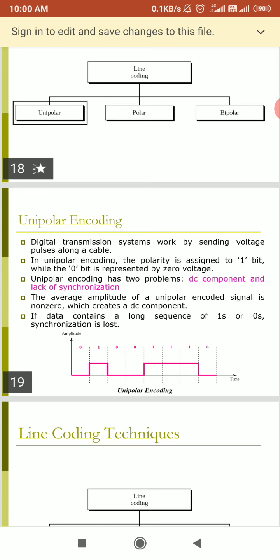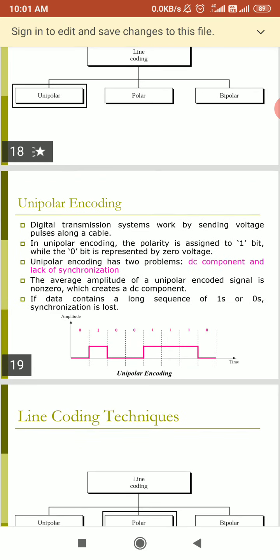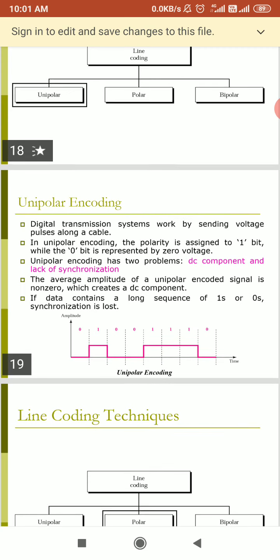You can see the diagram for the unipolar encoding. Here we are using only 0 and 1. So you can see when we are having 0 volt, and when we are having maximum plus A, or you can say 1 volt, at that time we are taking it as a high level. If we are representing the pulse for the full duration, we can say that is unipolar non-return to 0. And if that pulse occupies only half duration, we can say that is unipolar return to 0.